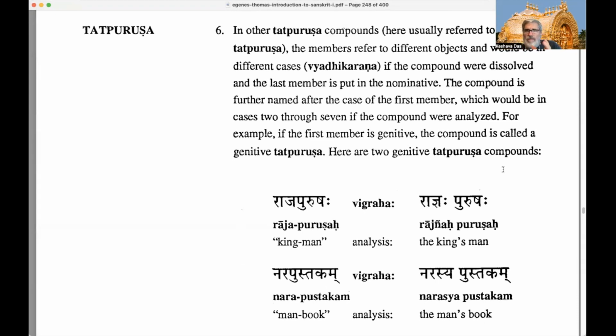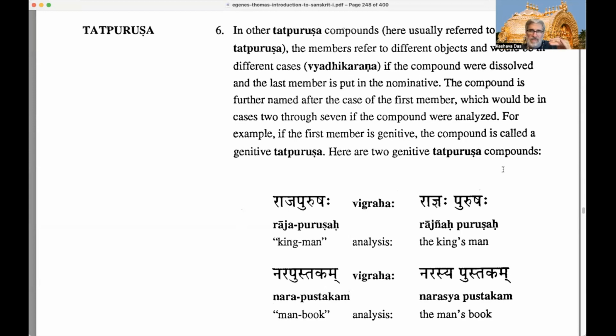So the compound is further named after the case of the first member, which I just explained, which would be in cases 2 through 7. Remember, the first case is nominative, and the eighth case is vocative, sometimes called sambodhanam.